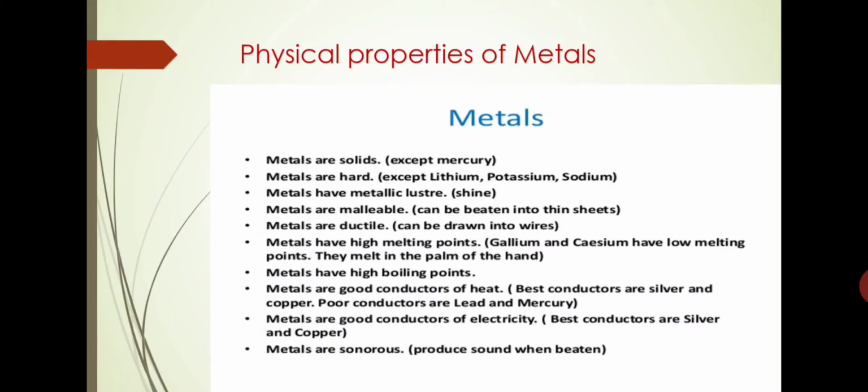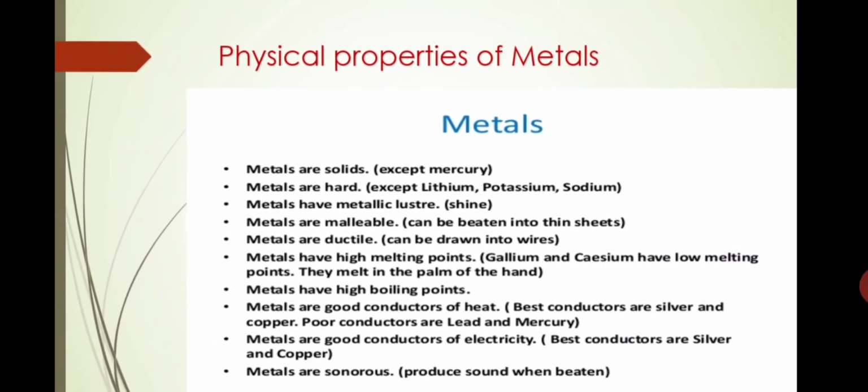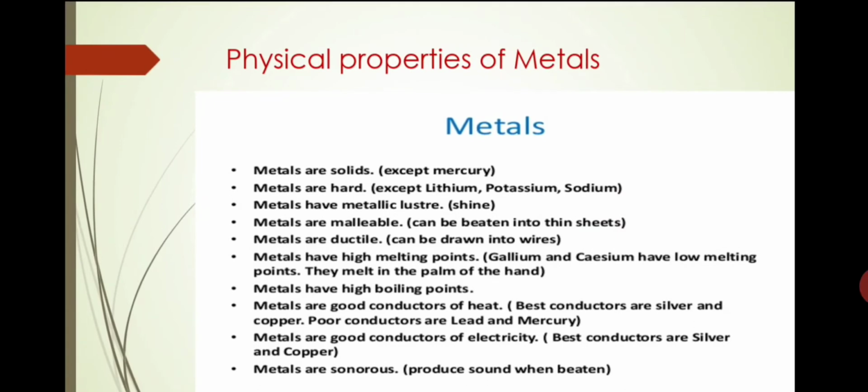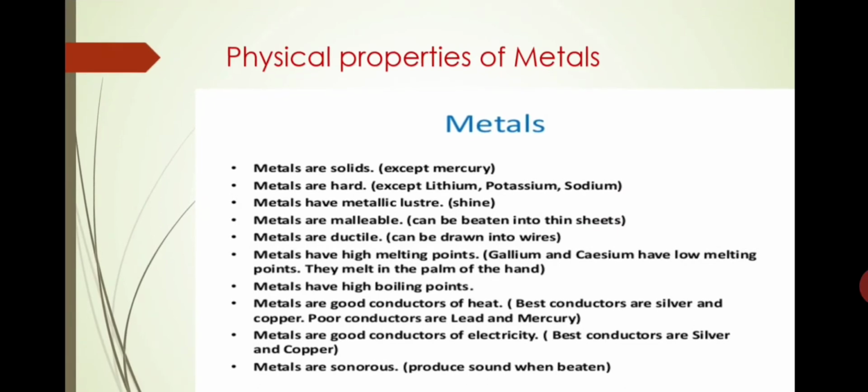So the first property of metals is that metals are solids. Most of the metals which we see are solid. But there is one exception among metals, the element mercury. Mercury is also a metal, but it is found in a liquid state at room temperature. So most metals are solid, with one exception, mercury, which is liquid at room temperature.